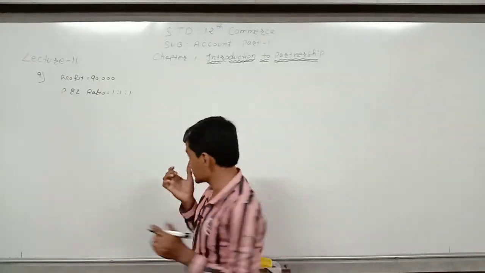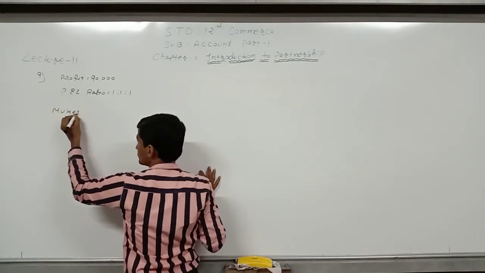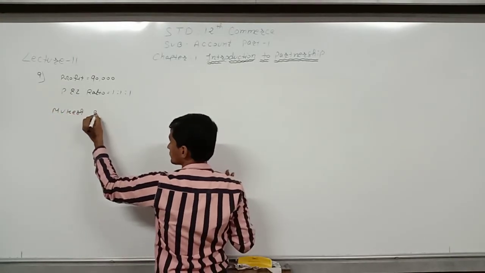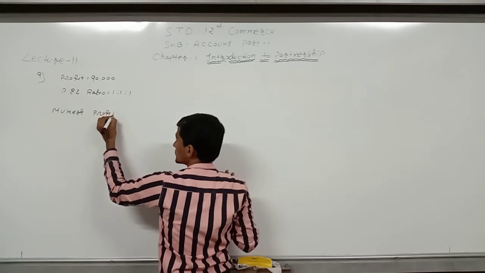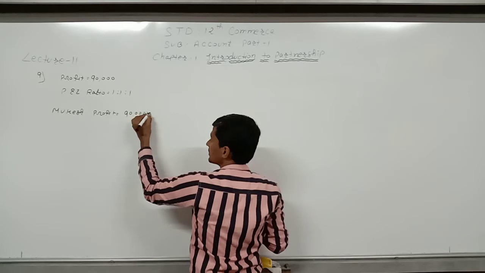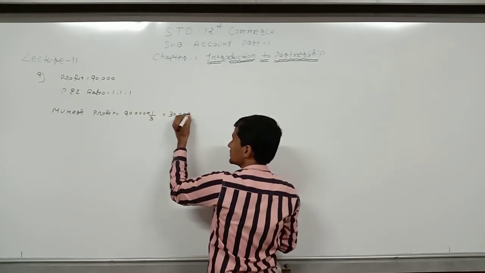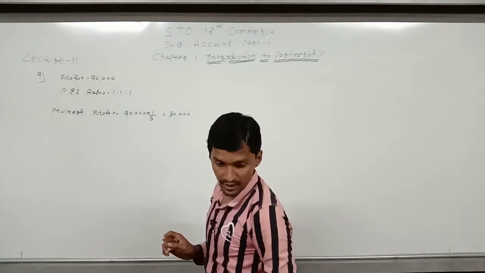Let us start with this. Mukesh profit is equal to 90,000 into 1 divided by 3, which is equal to 30,000. Second partner is Dhaval.